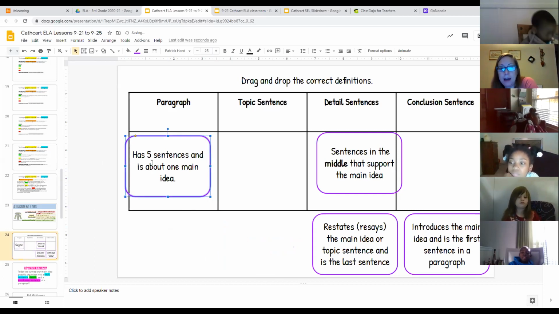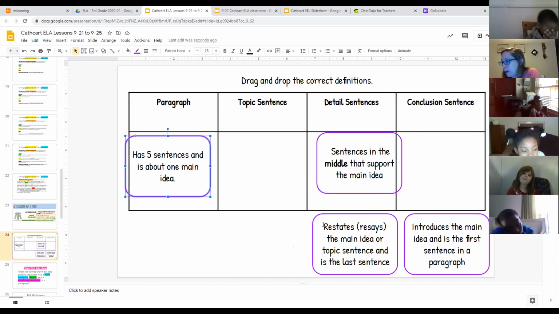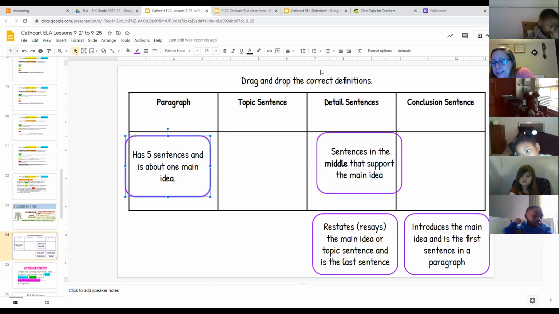A paragraph has 5 sentences and about one main idea. Now we've got to figure out the conclusion sentence or topic. Restates or resays the main idea and is the last sentence. Which one do we call the last sentence? I'm going to call on you, Kenneth, and then I'm going to end with Ali if she's not frozen. Kenneth, which one do you think we call the last sentence in a paragraph? Is it the conclusion sentence or the topic sentence?